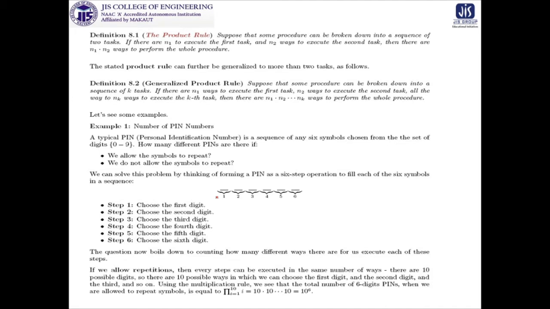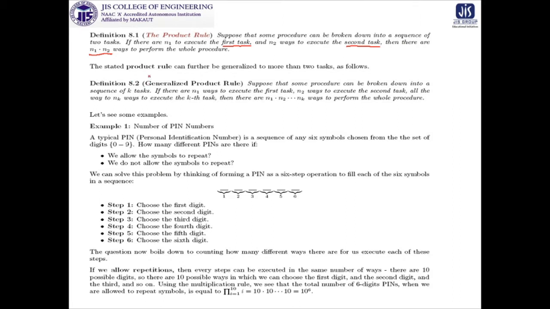Now we are getting the concept of the product rule. What we were actually discussing, from that discussion this concept came. Suppose that some procedure can be broken down into a sequence of 2 tasks, like the previous problem. If there are n1 ways to execute the first task, that means A to B, and n2 ways to execute the second task, that is B to C, then there are n1 times n2 ways to perform the whole procedure, which we have already realized.